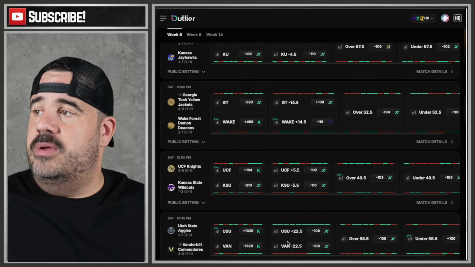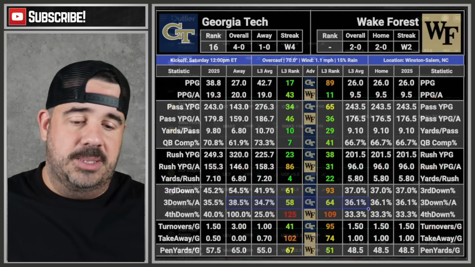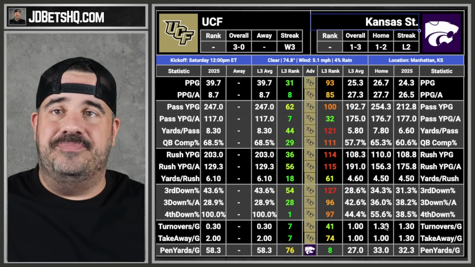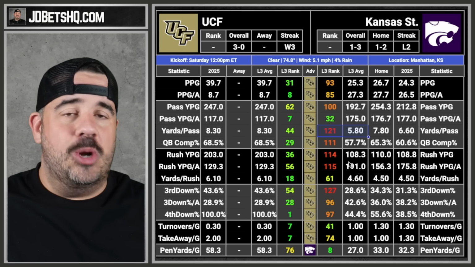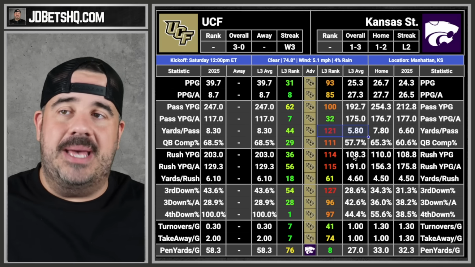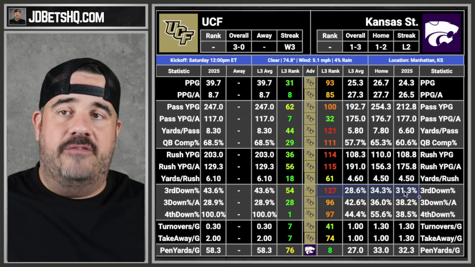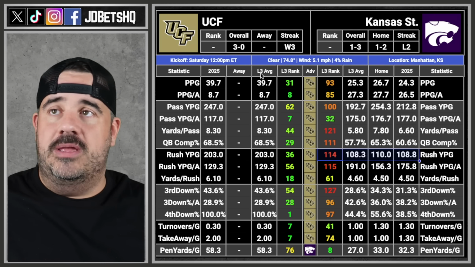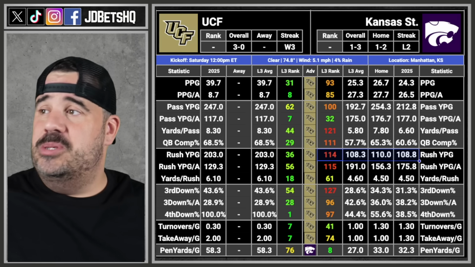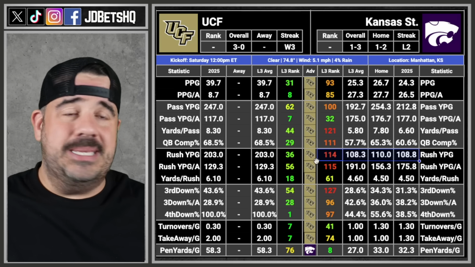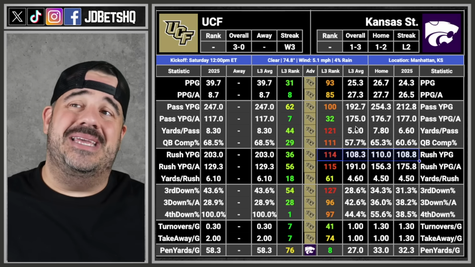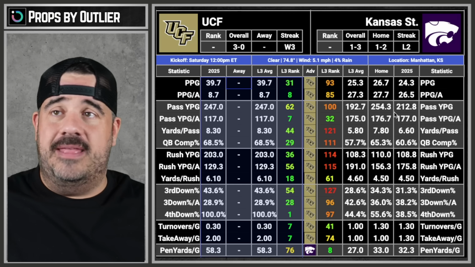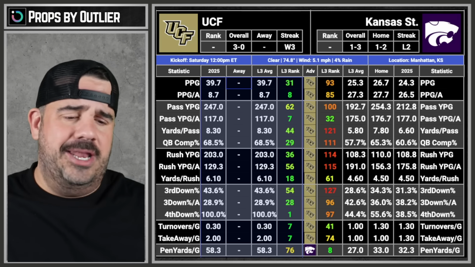Moving on. From here, we got UCF and Kansas State. Oh my God, K-State is having a rough year, aren't they? How are you 121 in yards per pass? That means you're throwing the shortest passes ever. Third down percent offense is trash. You can't throw the ball. You can't run the ball. UCF's on the road, but have they played nobody? I don't know. What's the spread? K-State by 5.5. Why is K-State favored against anybody right now? That doesn't make any sense. This is weird. UCF on the road, I don't like that. We're passing again. I know, lots of passes.